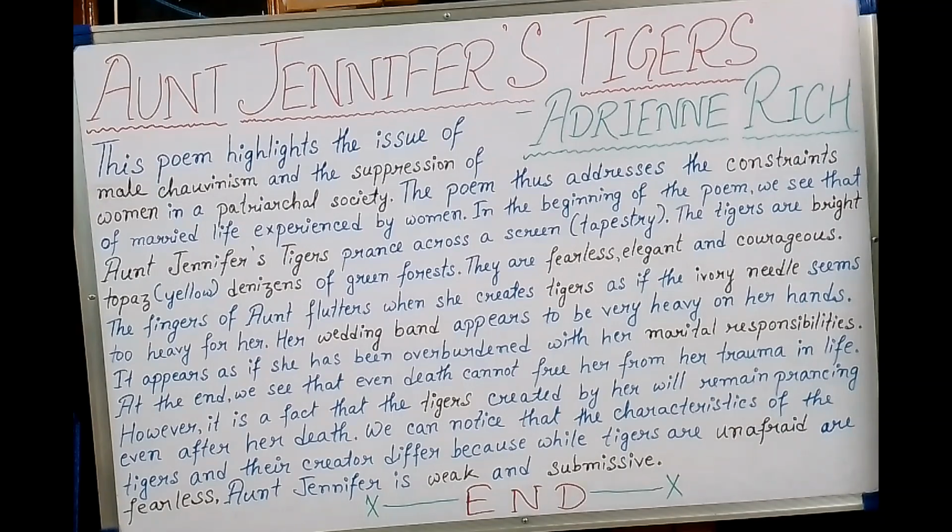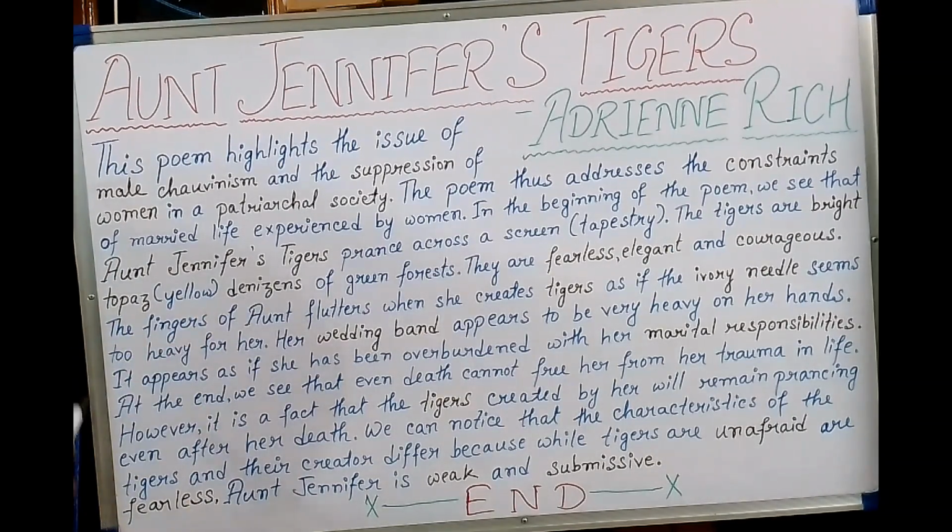The tigers are bright topaz, that is yellow denizens of green forest. Now these are keywords, that's why I have written these here. That is bright topaz denizens. So what is topaz? Topaz means yellow color, it denotes the yellow color. And what are denizens? Denizens means citizens. So the tigers are actually bright yellow citizens of green forests. As we all know, tigers live in the green forests and they are yellow in color. So that's why they have been described as bright topaz denizens.